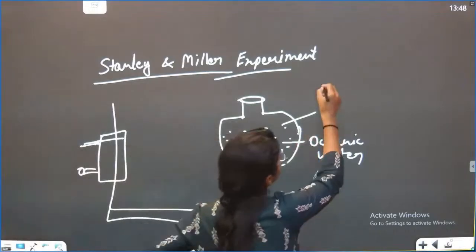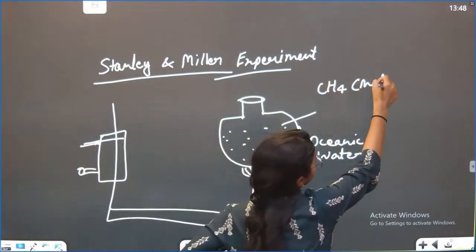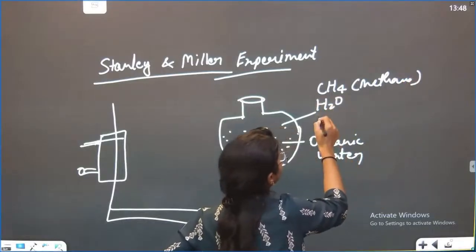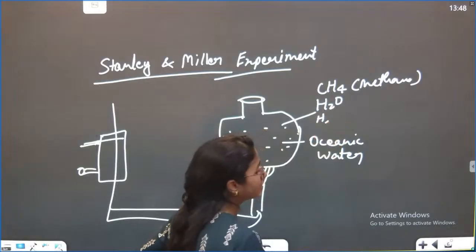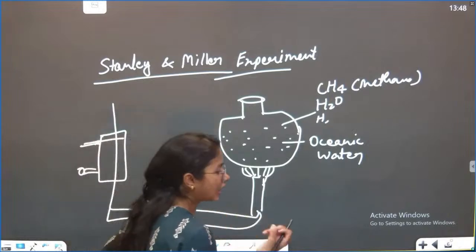So what he has done, he has provided CH4, methane, the water vapor, then the water, hydrogen, some of the gases which were present earlier to form a specific kind of life.